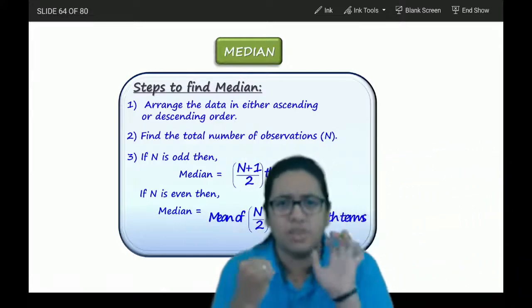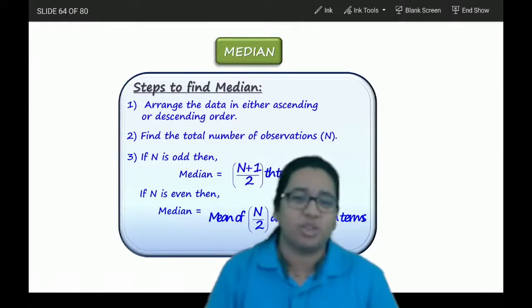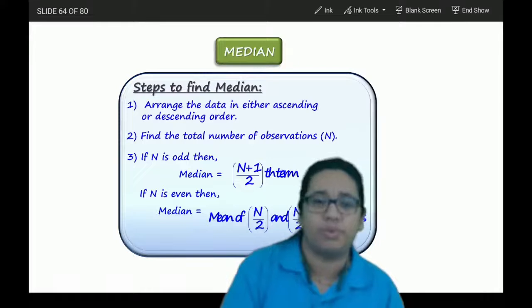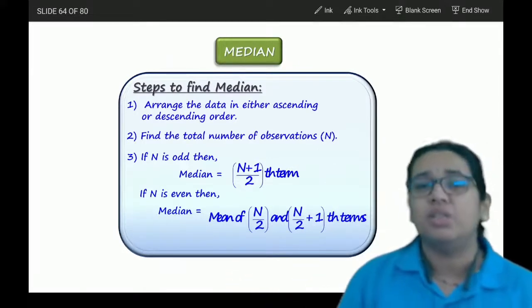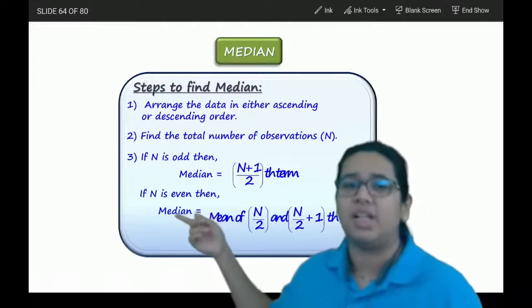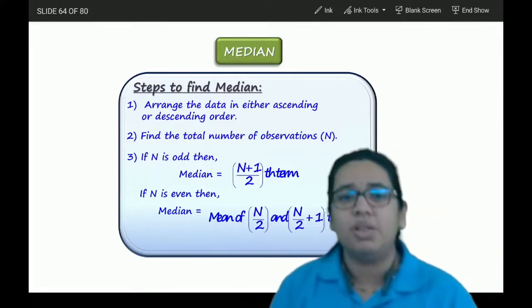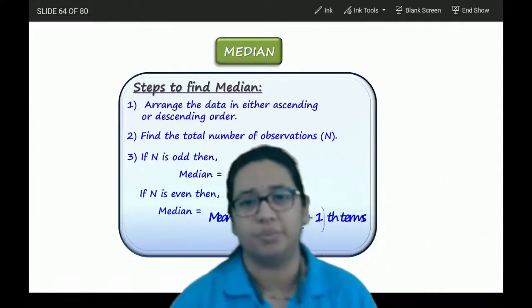Because if n is even, suppose there are 8 objects, then obviously you cannot say that the fourth one is the middle or the fifth one is the middle, but we can say that the fourth and fifth are the midmost values. So if n is even, then the median is the mean of the n by 2 and n by 2 plus 1 terms.